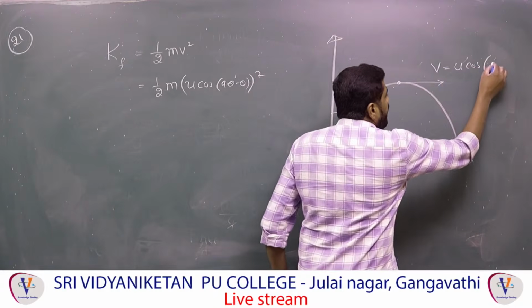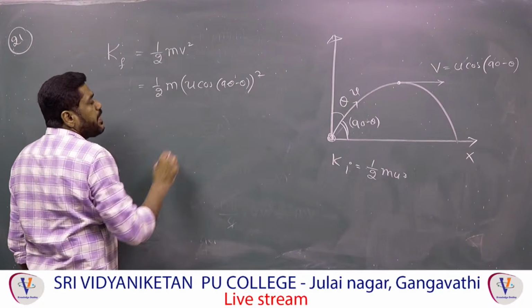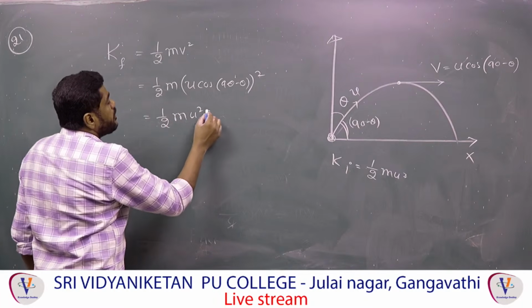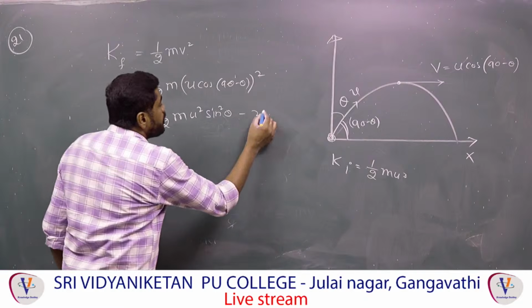So, cos of (90 minus theta) we have to take. Now if you solve it, cos(90 minus theta) is sin theta, so that is equal to half m u square sin square theta. This is equation number 2.